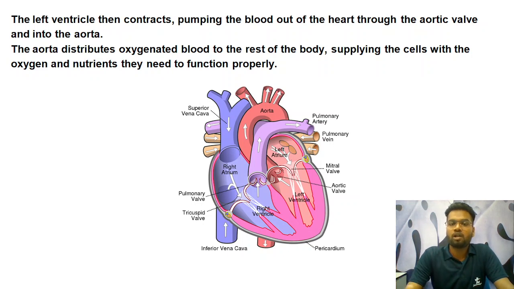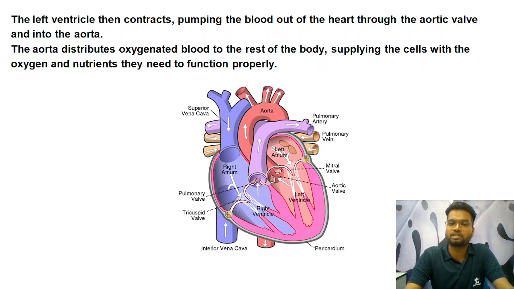Now through which valve does it pass? In that case, the deoxygenated blood goes into the pulmonary artery via the pulmonary valve. In the same manner here, the oxygenated, pure blood goes from the left ventricle to the aorta via the aortic valve. Remember that over there the valve involved was the pulmonary valve, and here the valve involved is the aortic valve. From the aorta, the blood goes into the arteries and to the organ tissues.